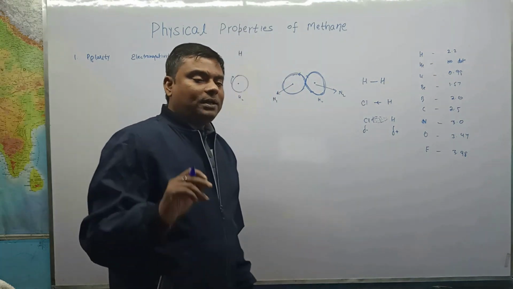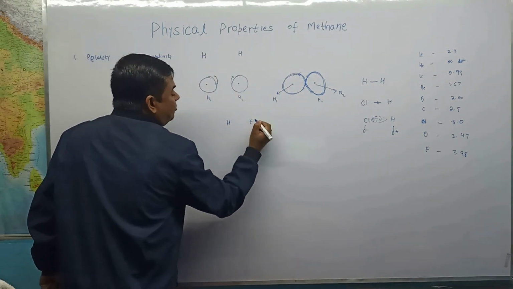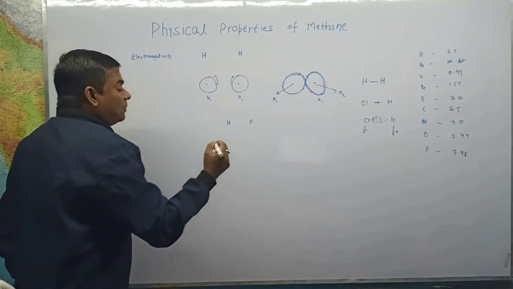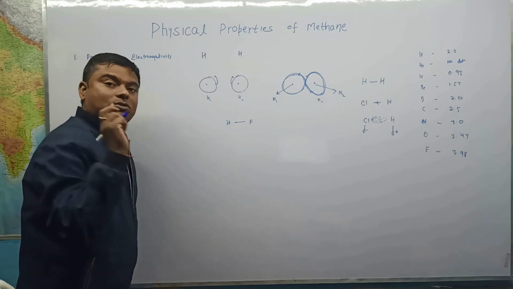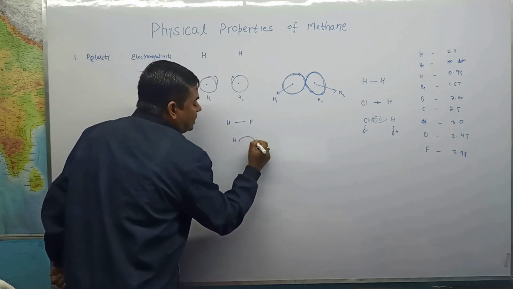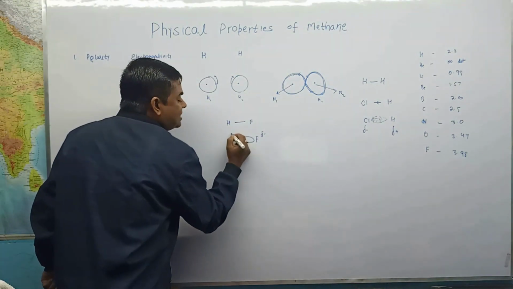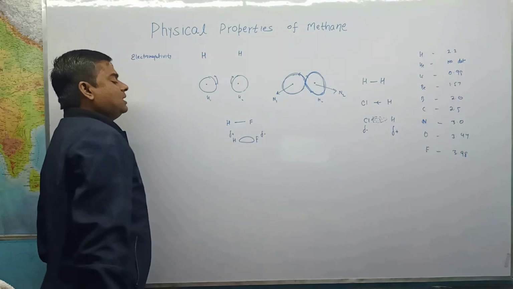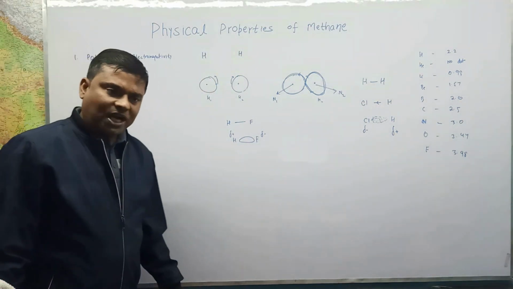So if we have hydrogen and fluorine, the covalent bond between hydrogen and fluorine, that is the two electrons, is polarized toward fluorine, and fluorine has delta minus, negative charge, and hydrogen has a deficiency of electrons, so it has delta plus charge.